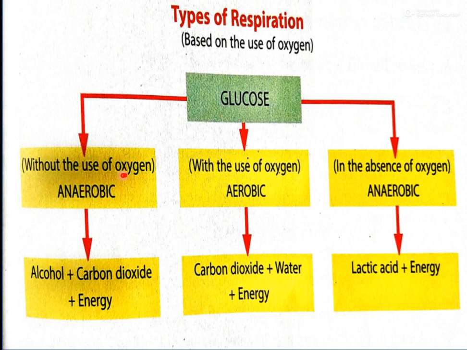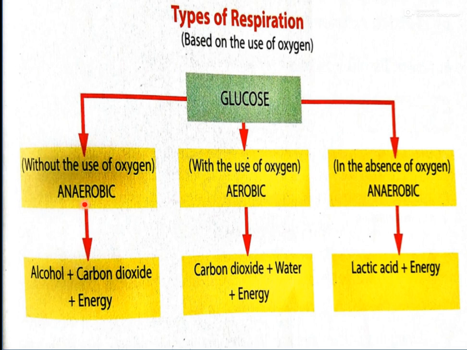Anaerobic is without the use of oxygen. You can see here, in the absence of oxygen, and aerobic is with the use of oxygen. That means if the breaking down of food takes place in the absence of oxygen, or without oxygen, it is anaerobic. But in the presence of oxygen, with the use of oxygen, it is aerobic.